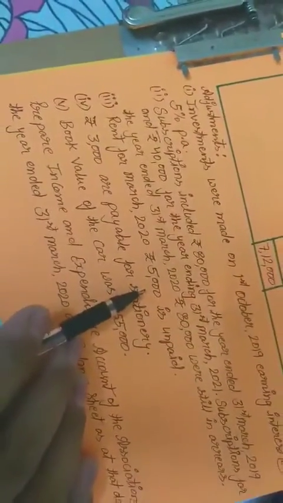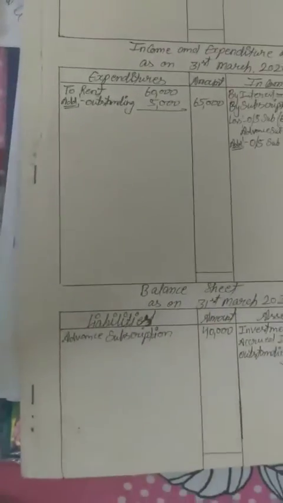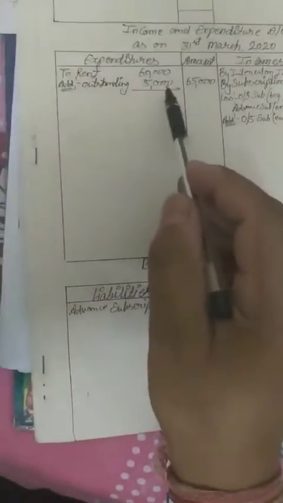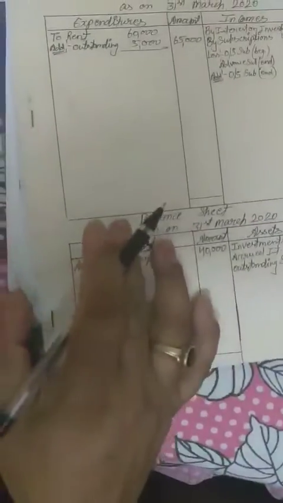So how much rent is still unpaid? 5,000. So add outstanding rupees 5,000, total 65,000 rupees of our rent we have to pay during the year, but 5,000 rupees is still outstanding. This is our liability, so